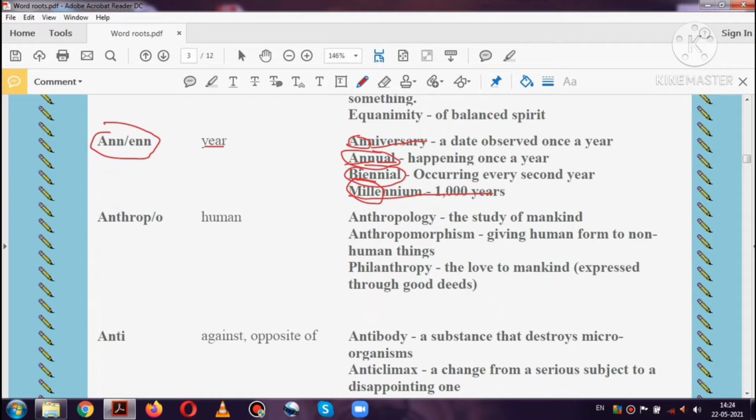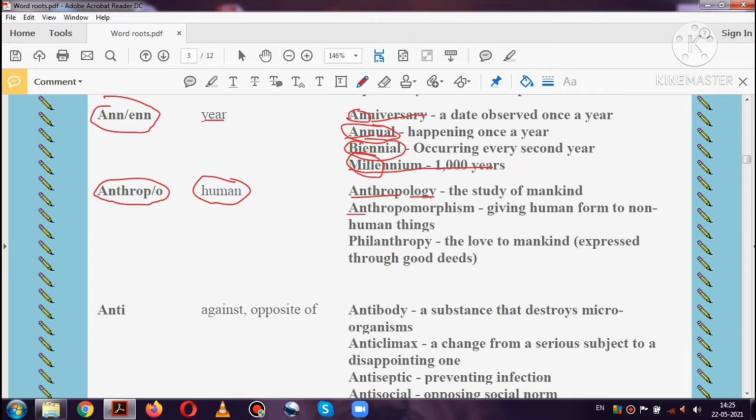The next word root is anthrop or anthropo. Any English word which contains anthrop or anthropo, whether in the beginning, in the middle or at the end, has a meaning related to human. Anthrop means human, and ology means study. So anthropology means the study of mankind.